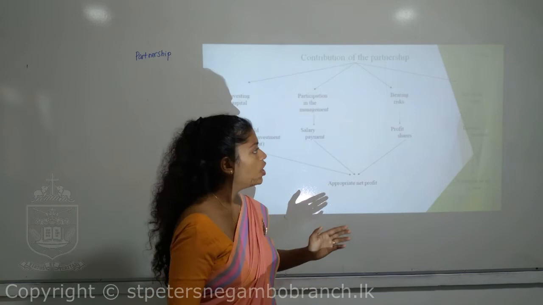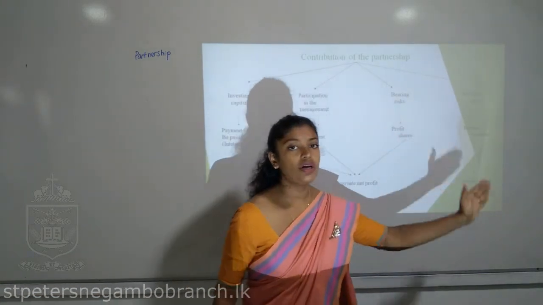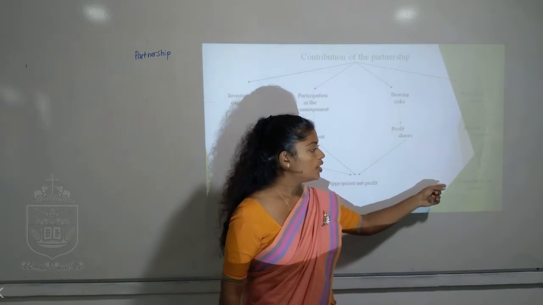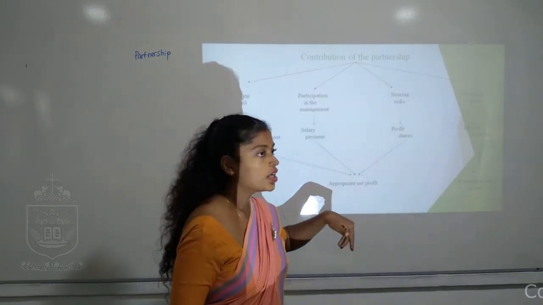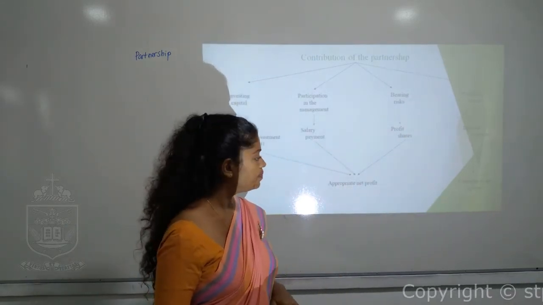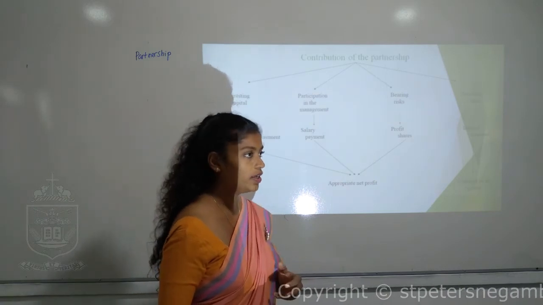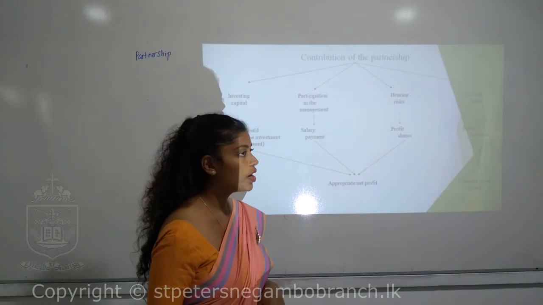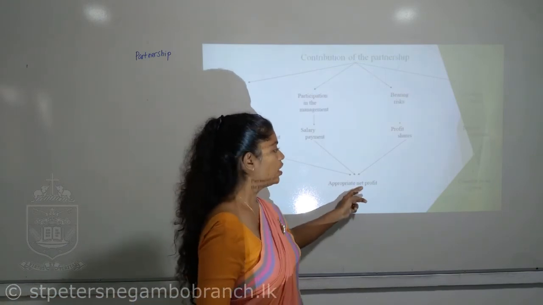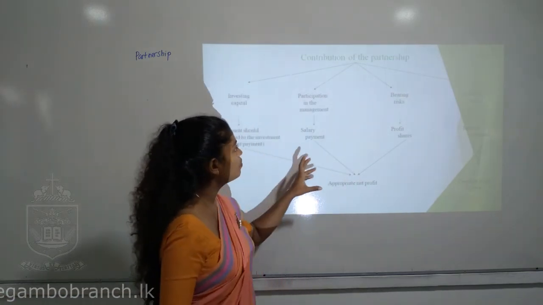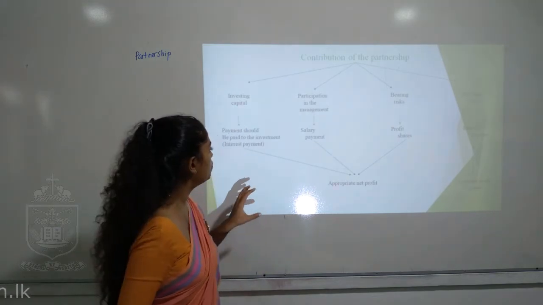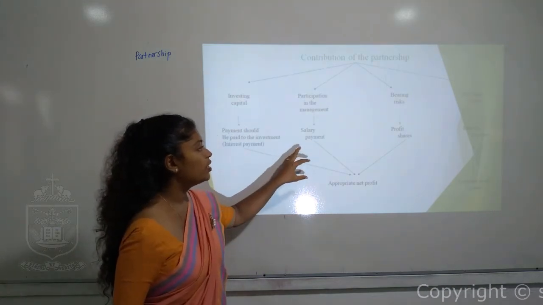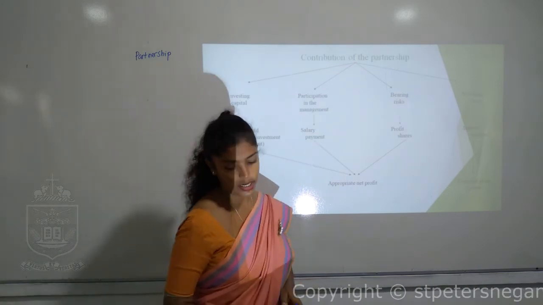So in that case, loan is considered a separate item other than the capital. Even for the loan, the interest expenses should be given in the income statement. And after settling all the expenses, we have an amount called net profit. Net profit is divided among the partners in different ways: interest on capital, salaries, and the profit shares.